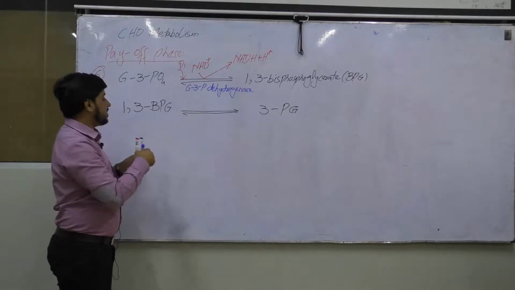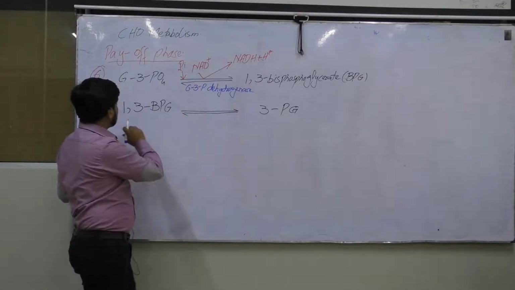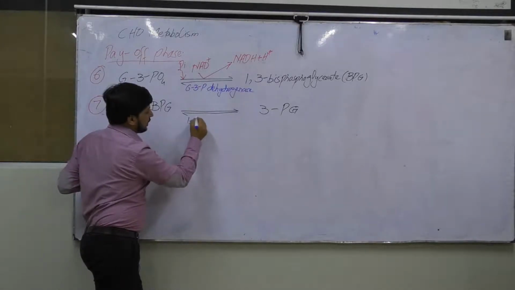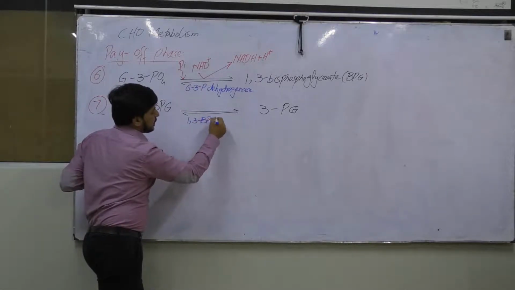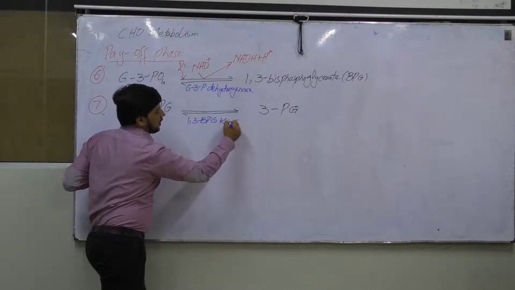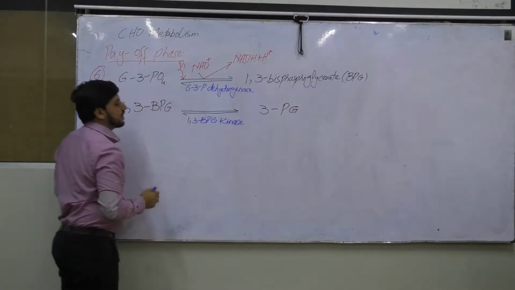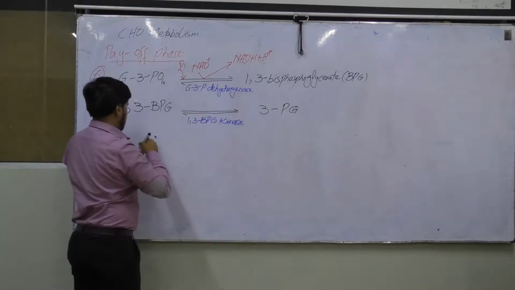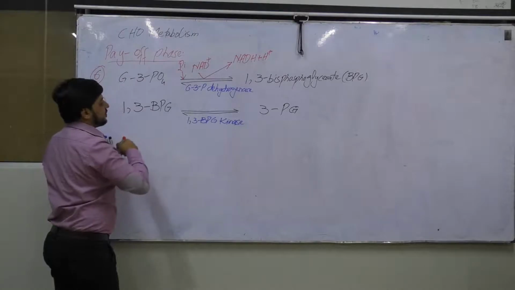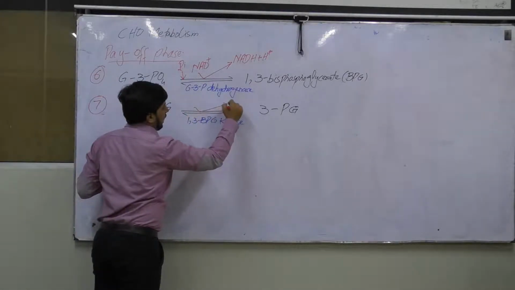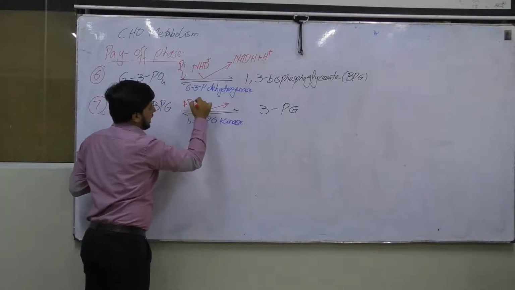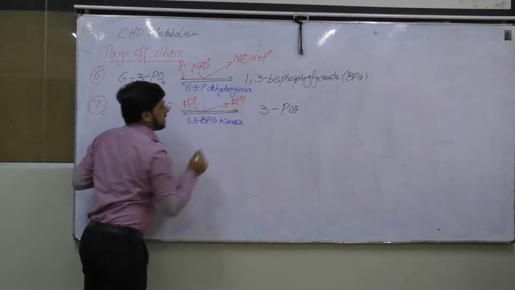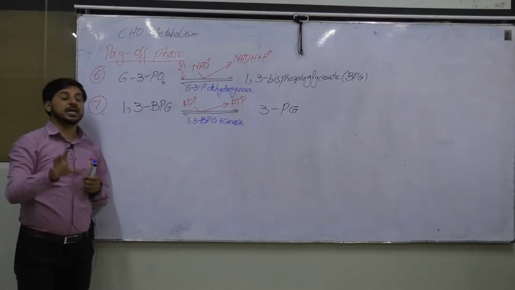The enzyme involved is named 1,3-bisphosphoglycerate kinase. What this enzyme is doing is getting the phosphate back and converting one molecule of ADP into ATP.